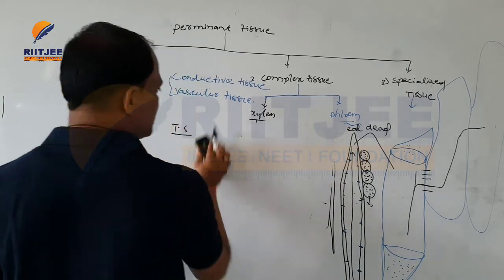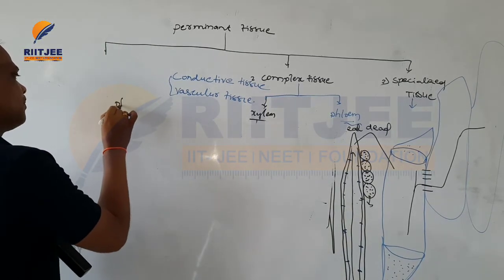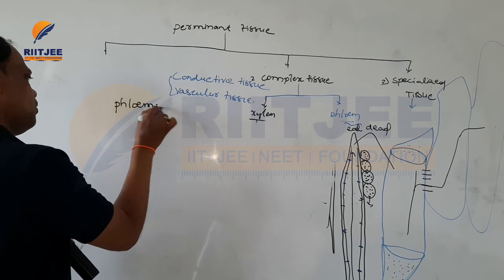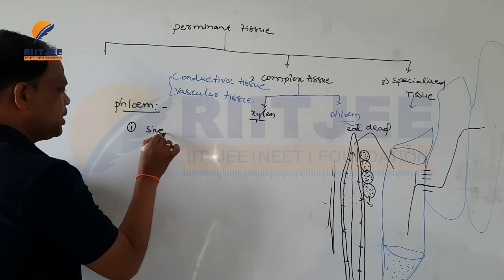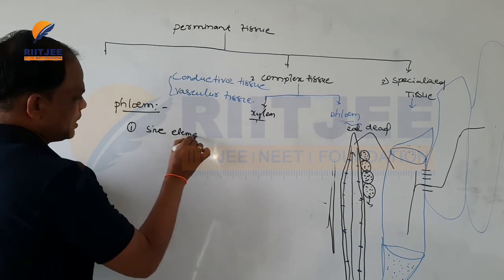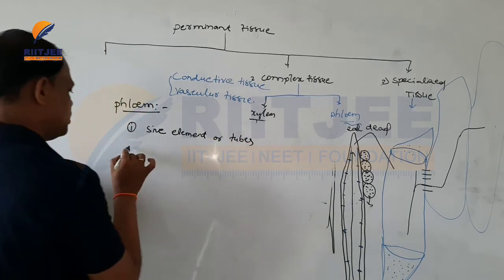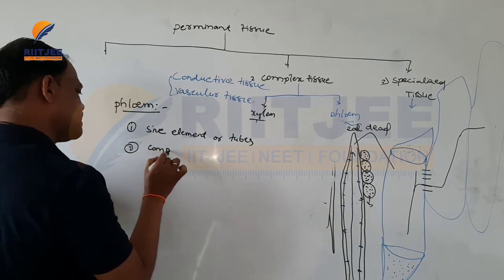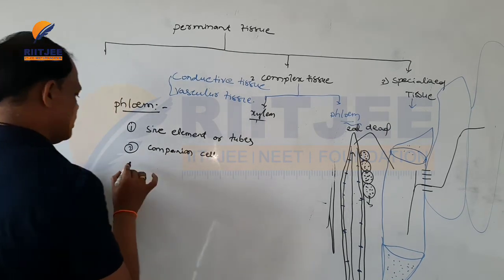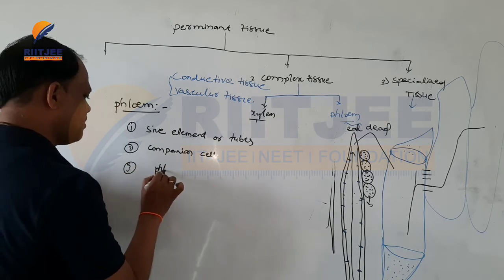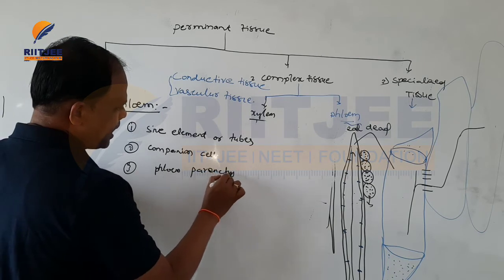And then the next one is phloem. Phloem is also made up of several types of cells: sieve elements or sieve tubes, second, companion cells, and third, phloem parenchyma.